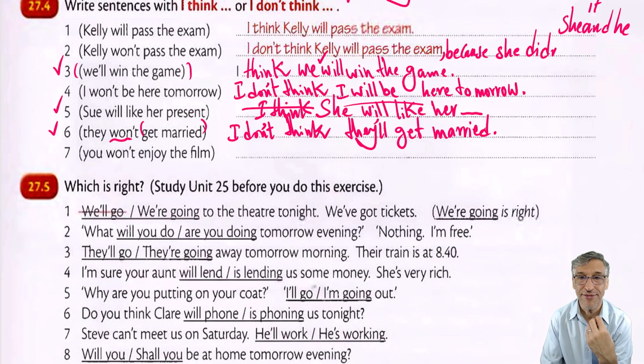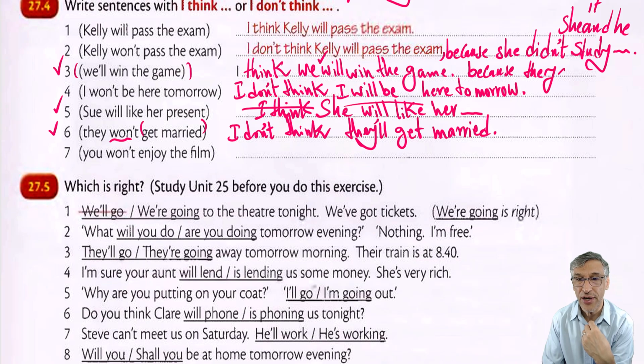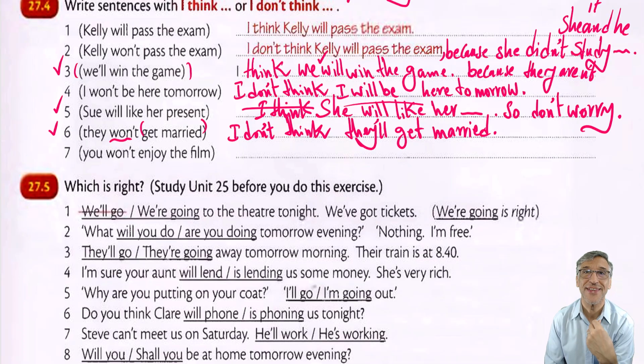Look at this one. First, we finish the exercise and then come back to make new sentences. She didn't study hard. She didn't work hard. Anything you like. I think we will win the game because they are not very strong. The other team, huh? They are not very strong. You can say it. I think she will like her present. So, don't worry. Okay, you can say this too. Why not? You see? This is very, very simple, but very important because you're trying to use some conjunctions. These conjunctions are going to help us a lot.